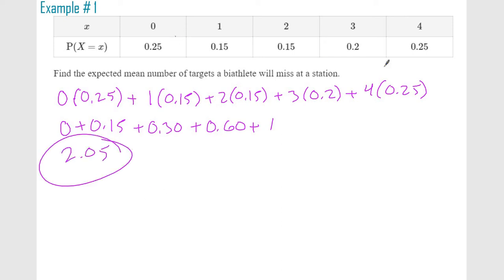So this scratch off would have a payout of $2.05. So if they don't want to lose money, that scratch off ticket should probably cost more than $2, at least $2.05 for them to make any kind of profit, because that's what they're expected to pay. Hopefully that makes sense.